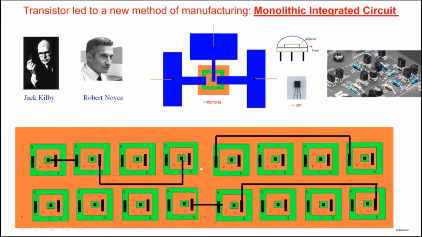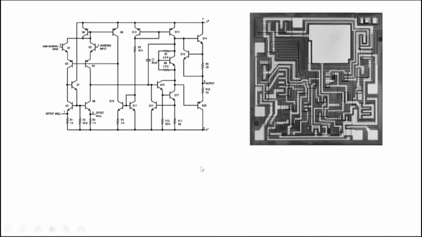So a new method of fabrication allowed very compact circuits to be made. As an example, this is an amplifier consisting of more than 20 transistors, about 10 resistors and a capacitor also. So the whole thing is fabricated on the piece of silicon. All the 20 transistors and 10 resistors and capacitor are fabricated, and the interconnections between them, the wires, everything is made on the piece of silicon. And because a transistor is inherently very small, in microns, even if you have 20 transistors and 10 resistors and all that, the whole piece of silicon measures only in millimeters or even smaller.